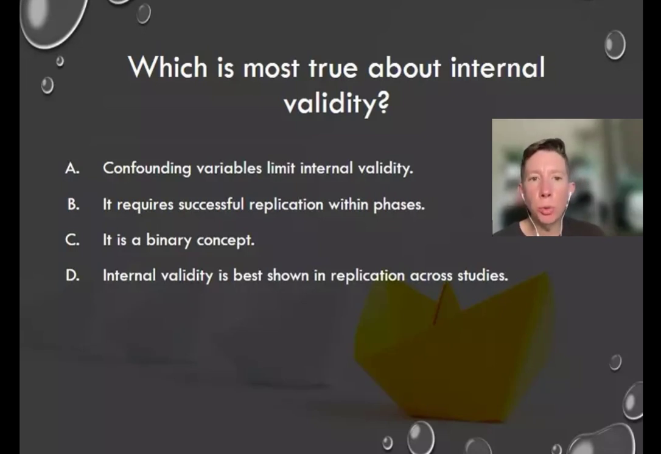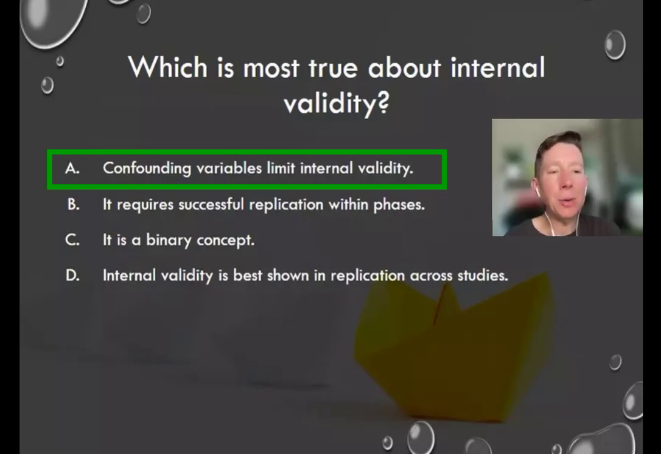Which is most true about internal validity? A, confounding variables limit internal validity. B, it requires successful replication within phases. C, it's a binary concept. Or D, internal validity is best shown in replication across studies. So A is the correct answer.